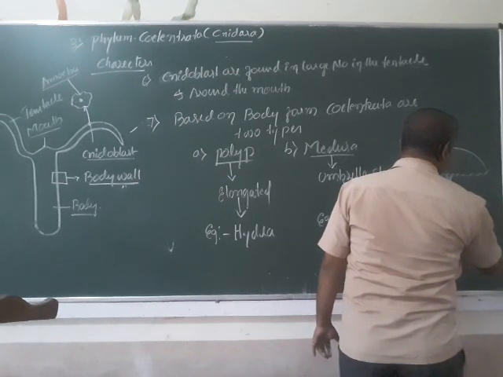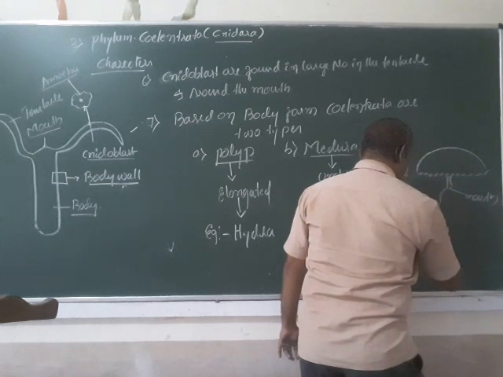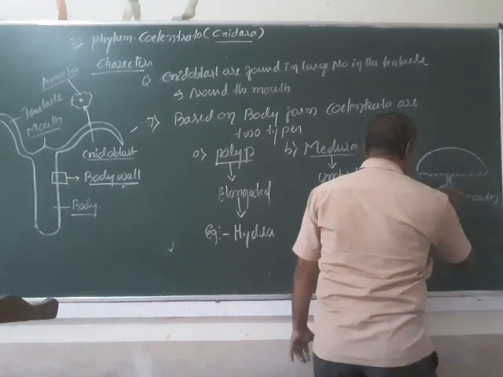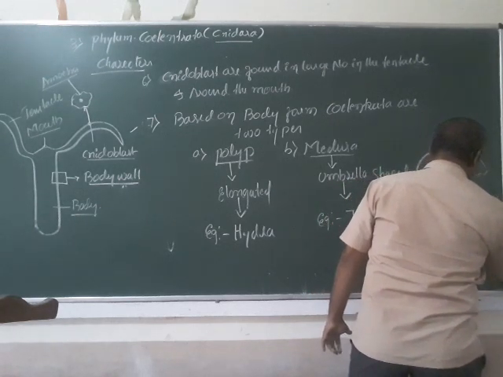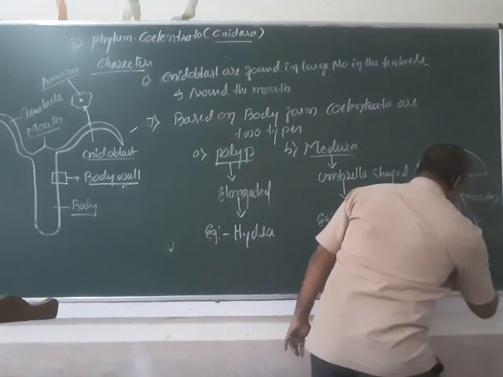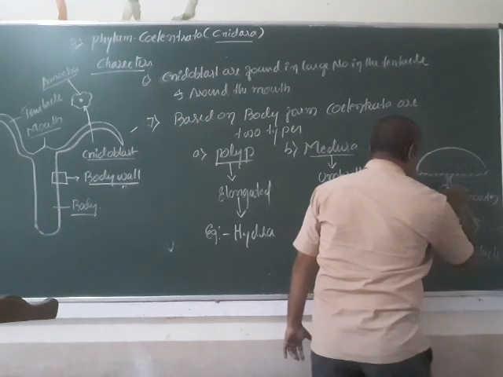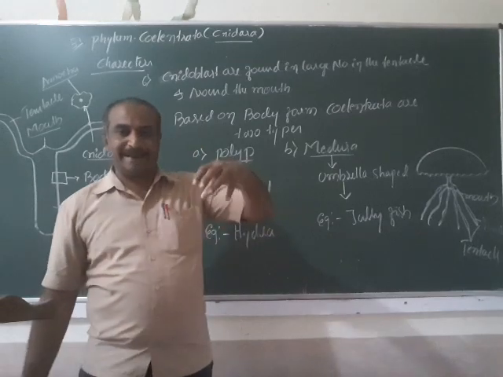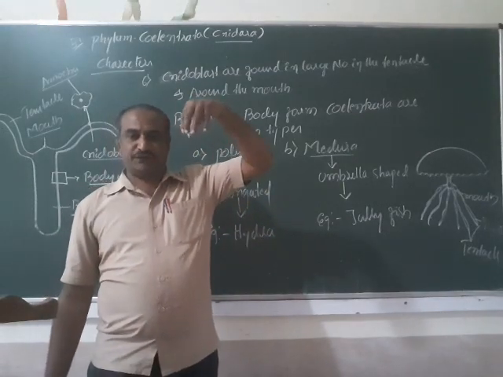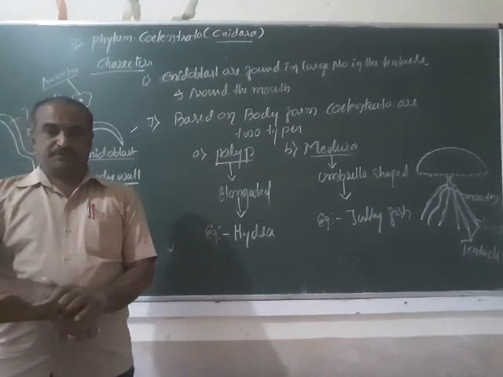At the front it has the mouth, and around this mouth it has tentacles. These are the tentacles. There are 6 to 8 tentacles around the mouth. It will look like this, and it will be moving like this. So that is the jellyfish.